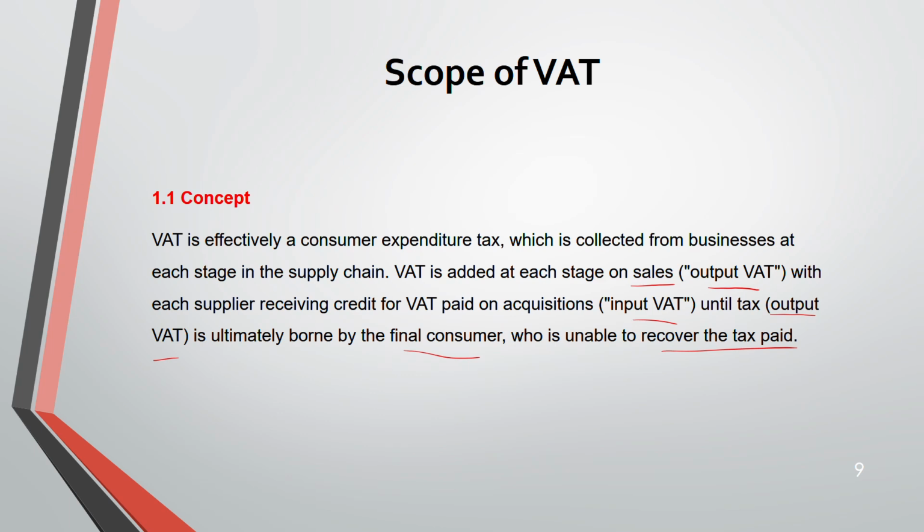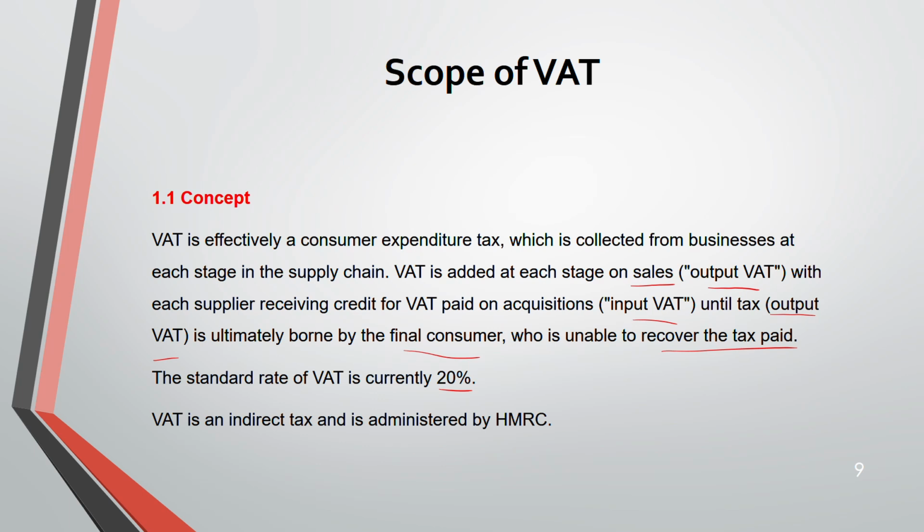So it's your output VAT minus input VAT. That is the amount on which you have to pay VAT. Add all your output VAT, deduct all your input VAT. Okay, the standard VAT rate is 20%. There is no other percentage, it is 20%. Then VAT is an indirect tax administered by HMRC.